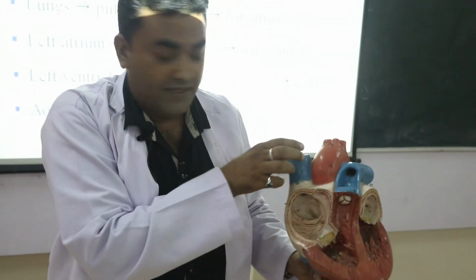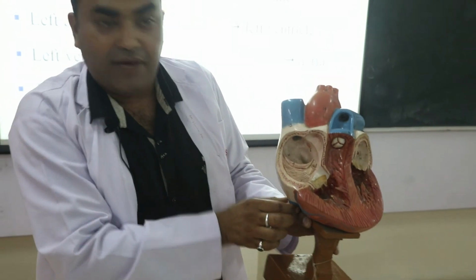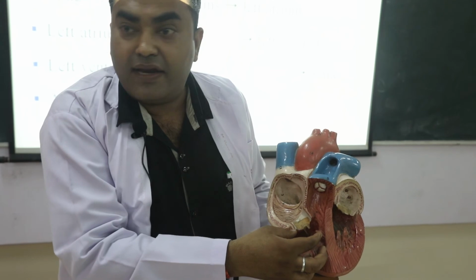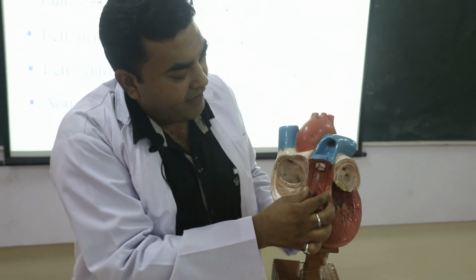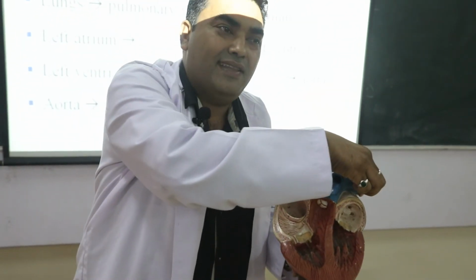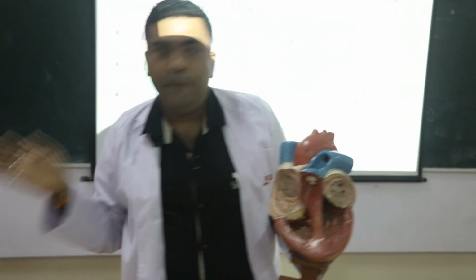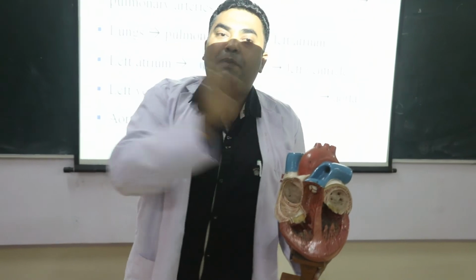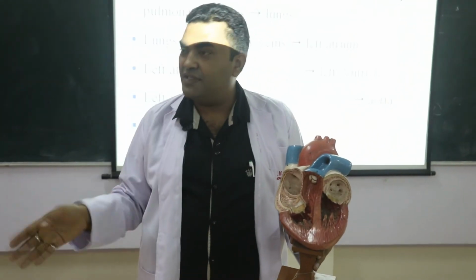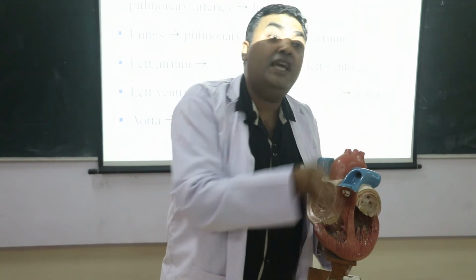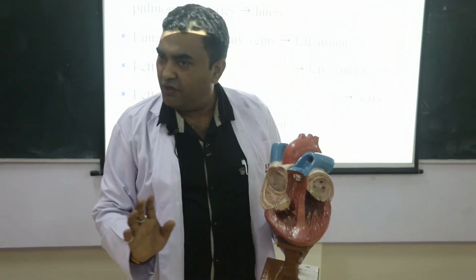This is the superior vena cava and inferior vena cava, which are attached to the right atrium of the heart. This is your right ventricle, and with this right ventricle is the pulmonary trunk. This pulmonary trunk is divided into two branches, the right pulmonary artery and the left pulmonary artery. The right pulmonary artery brings the deoxygenated blood to the right lung. The left pulmonary artery brings the deoxygenated blood to the left lung for the purification or the oxygenation.